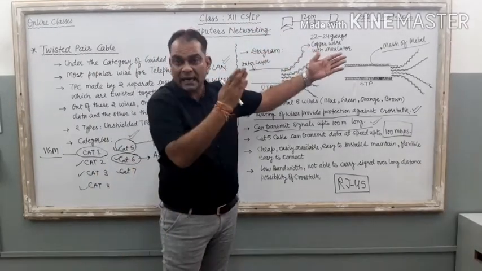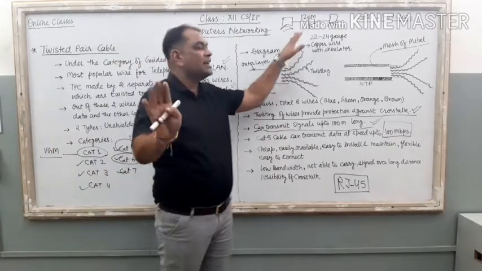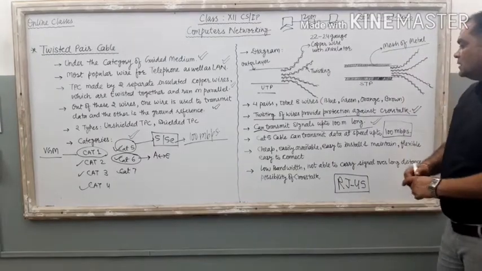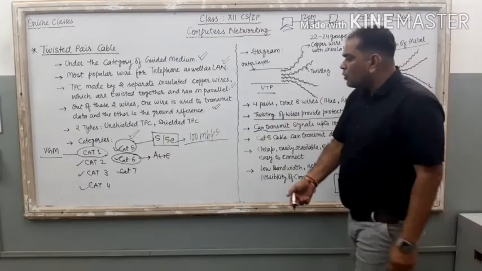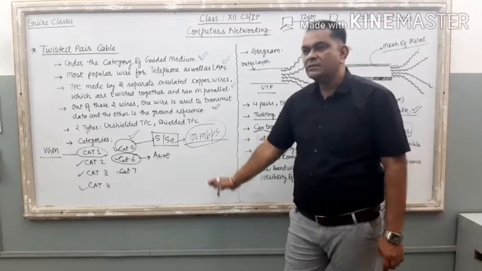If you want to extend the distance, or extend the signal carrying capacity of this wire, you just add a repeater in between the wire. Now, if you want to know the speed of this wire, here it is.